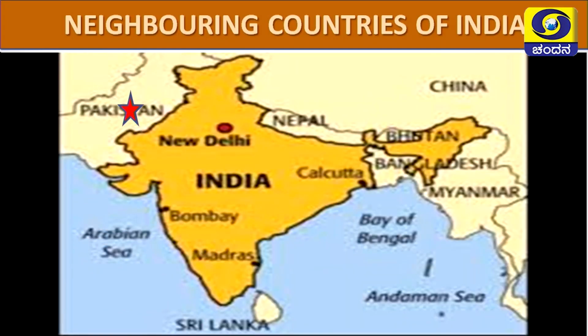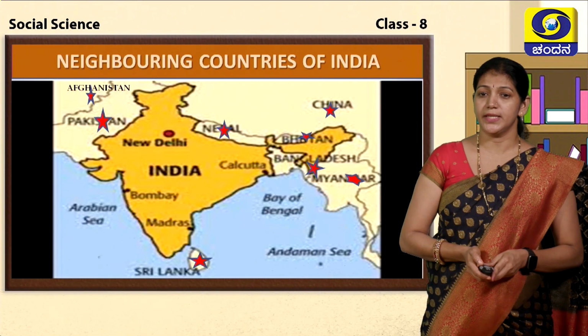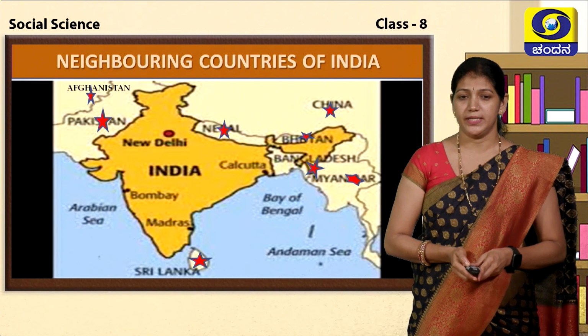Yes, the neighboring countries of India: Pakistan, Nepal, China, Bhutan, Bangladesh, Myanmar, Sri Lanka and Afghanistan.